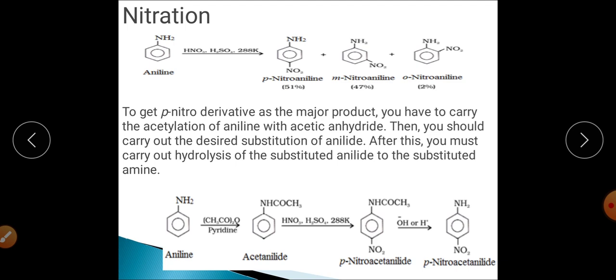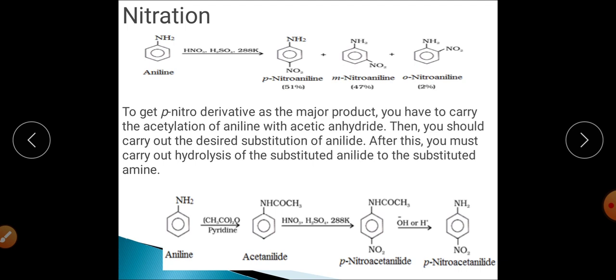That can be synthesized because nitrogen contains a lone pair of electrons, and the reaction is taking place in acidic medium. So this nitrogen will react with the H positive and get converted into NH3 positive. Now the group will be converted into meta directing. So the NO2 positive will now attack at the meta position as well.